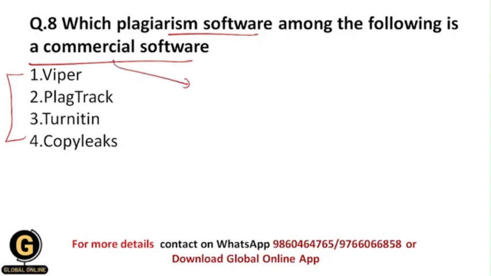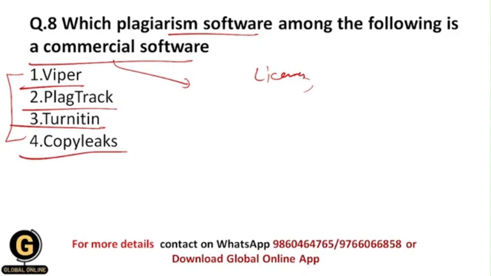Commercial software means it is commercially available across the globe, and this kind of software is made by a big software company, and the company sells licenses of this software to different universities, academic institutions, and students across the globe. So whether it is Viper, Plag Track, Turnitin, or CopyLeaks.